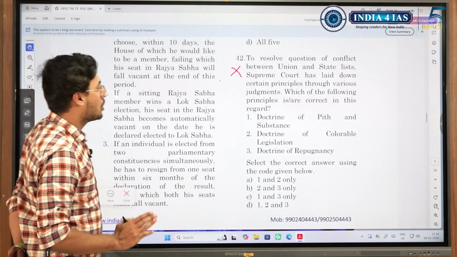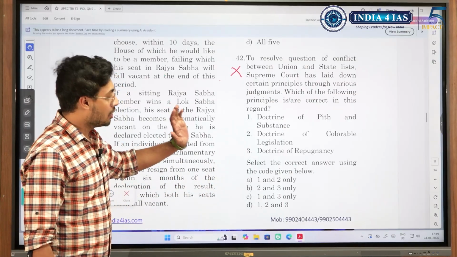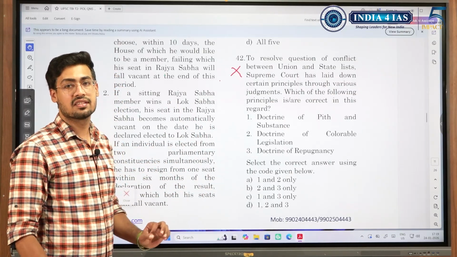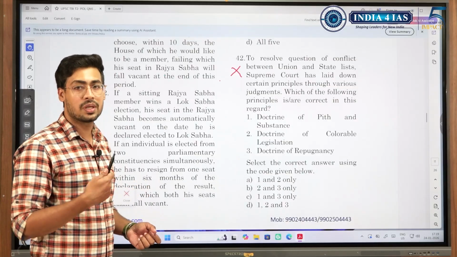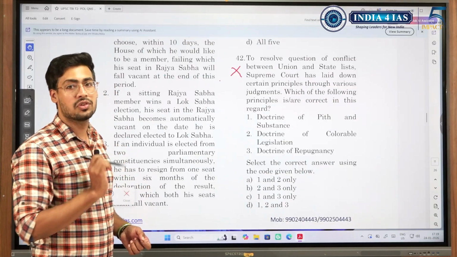This is another question which I want to tell. See, doctrine of pith and substance, doctrine of colourable legislation. We can use these doctrines while writing mains answers. Suppose there is a topic on Supreme Court, then we can mention one of the doctrines which it follows when we are writing the conclusion.